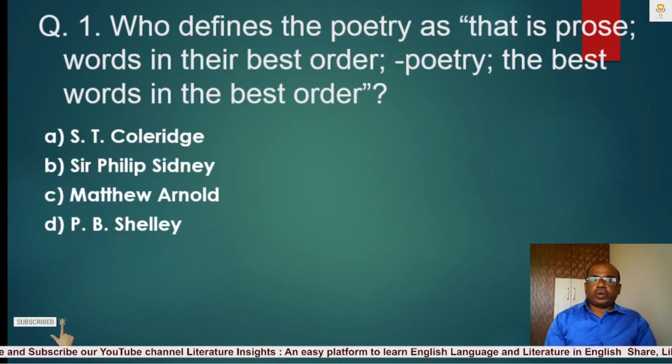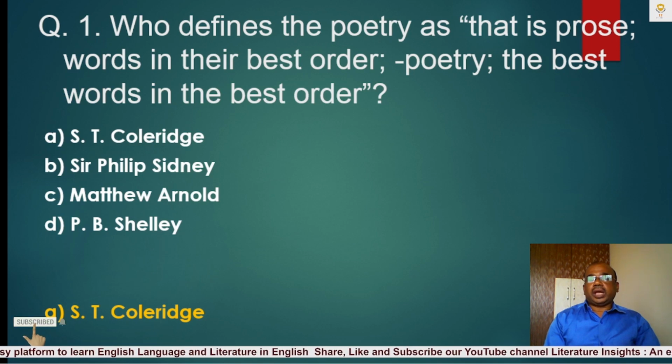Question number 1. Who defines the poetry as, that is prose, words in their best order? Poetry, the best words in the best order. Here I have given four options: A. S.T. Coleridge, B. Sir Philip Sidney, C. Matthew Arnold, D. P.B. Shelley. The correct answer of this question is A. S.T. Coleridge. S.T. Coleridge defines the poetry as, that is prose, words in their best order. Poetry, the best words in the best order.